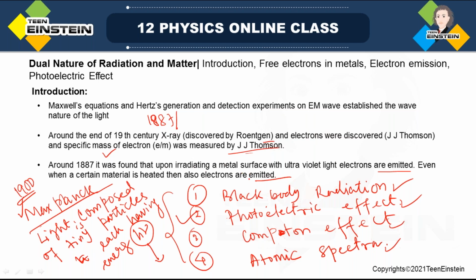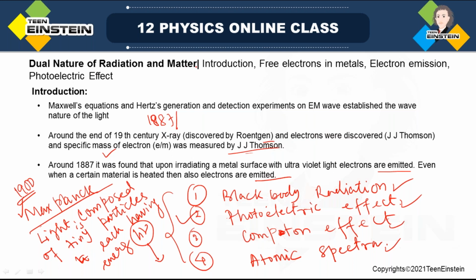When a metal surface is irradiated with a suitable light, then electrons will be emitted from that particular metal surface. So this effect is called the photoelectric effect. We'll read that in detail in this chapter.